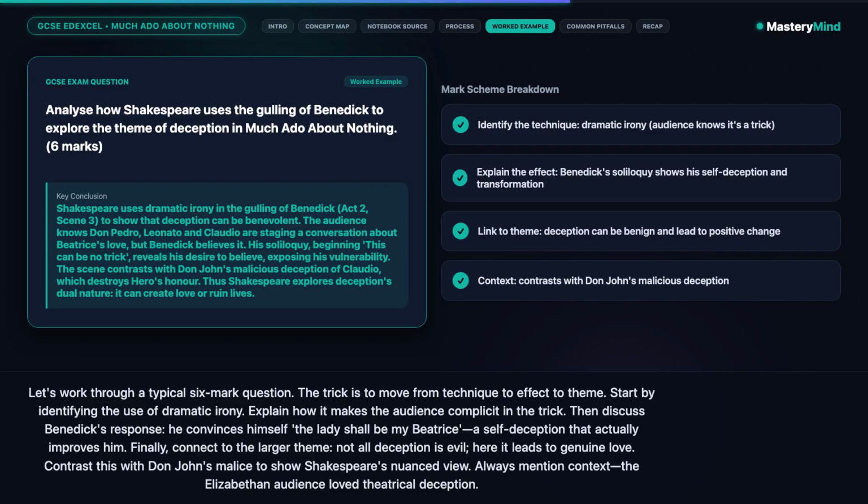Finally, connect to the larger theme. Not all deception is evil. Here it leads to genuine love. Contrast this with Don John's malice to show Shakespeare's nuanced view. Always mention context. The Elizabethan audience loved theatrical deception.